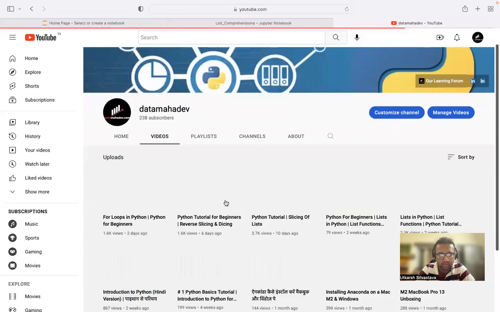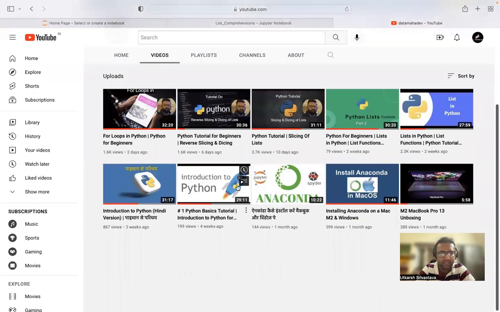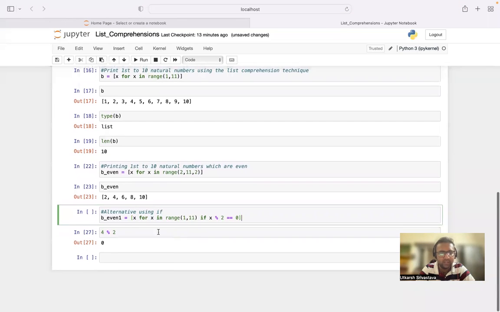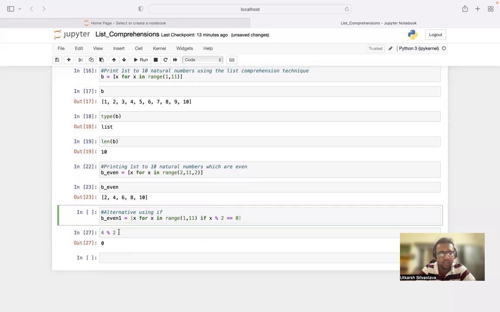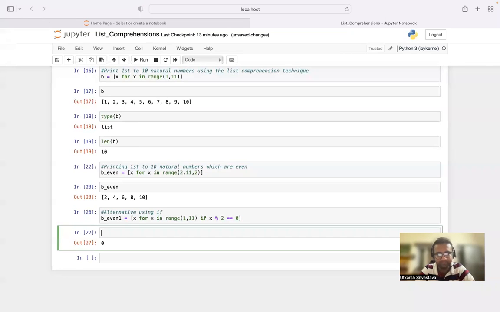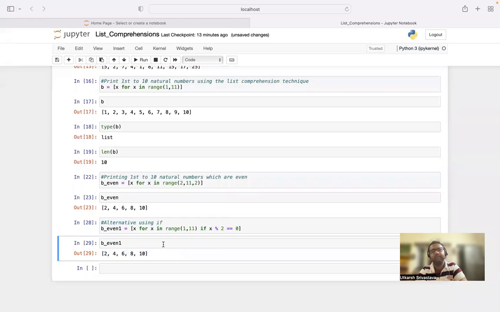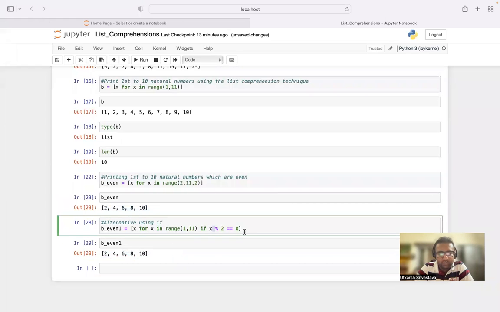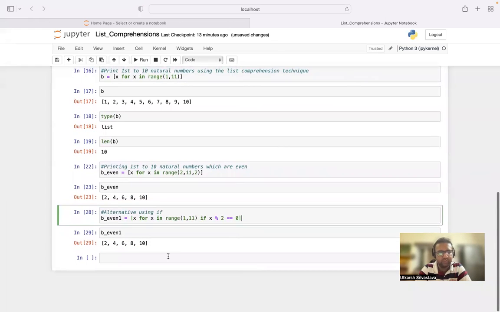The video that I'm talking about is this one, Python Basics Tutorial, Introduction to Python. Here we have discussed all the arithmetic operators in detail. As you can see, it is a 29-minute video. So this is how it will check, and check till 10, right? So let me remove this, press Shift plus Enter, and print B even 1. As you can see, same result, but this time we used it with the help of if. So this is what it is.